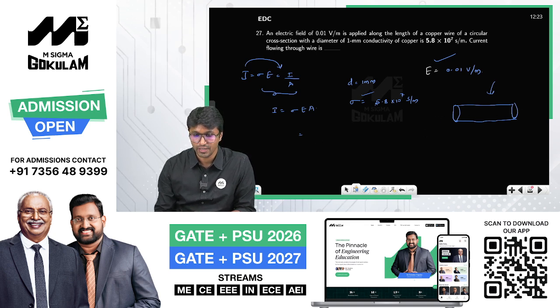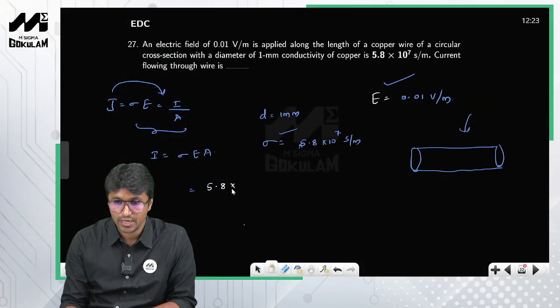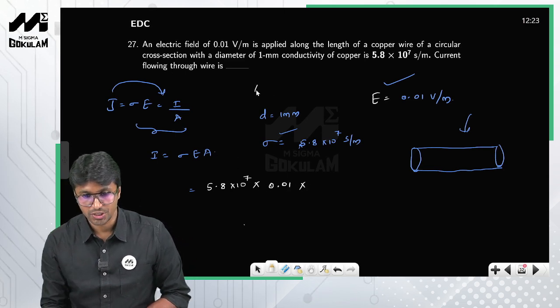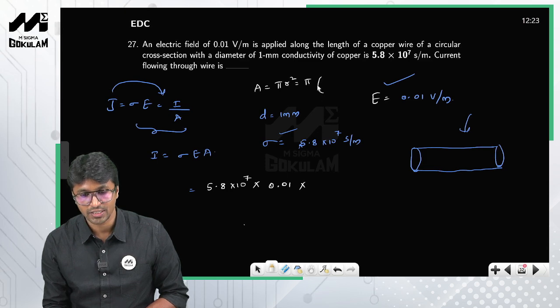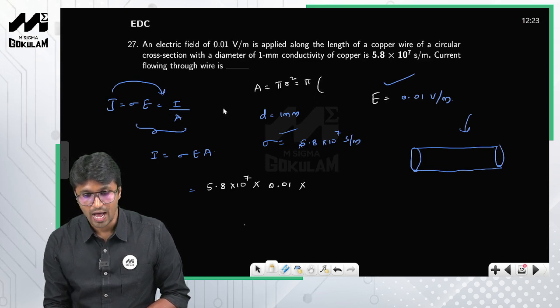So conductivity is 5.8 into 10 raised to 7 into E, which is 0.01. Listen, sigma is in Siemens per meter, so E is also in volt per meter. So 0.01 into A. Area of cross section is nothing but pi r square, where r is d by 2, that is 0.5 millimeters, right?